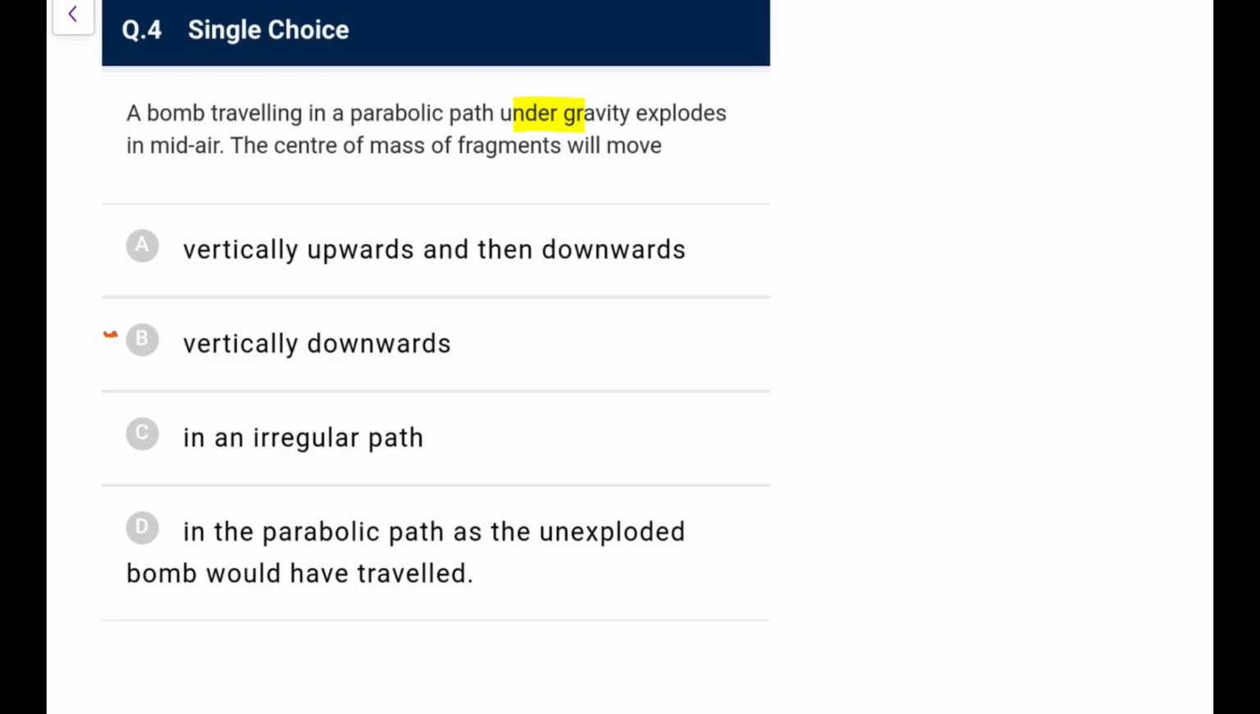So it will go on the same trajectory as it was going before. So the center of mass will move in the parabolic path as the unexploded bomb would have traveled. You can directly do this.